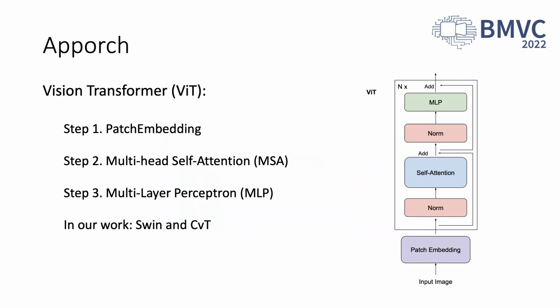In our work, we adopted 2 variants of ViT as the backbone, Swin Transformer and CvT. For simplification, we summarize the transformer blocks, which are treated as the standard operation. We can describe the operation of ViT in 3 stages. The first stage is patch embedding. We divide the 2D image into several patches and use the patch embedding to convert the 2D input into 1D embedding. Afterward, we apply the multi-head self-attention, MSA, to process the embedding. Finally, we forward this feature through a multi-layer perceptron, MLP, for output.